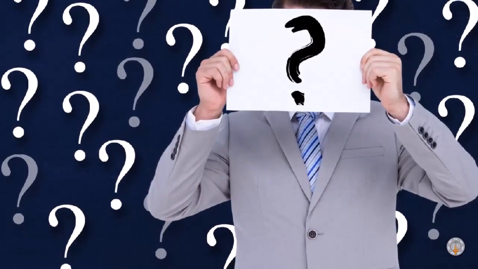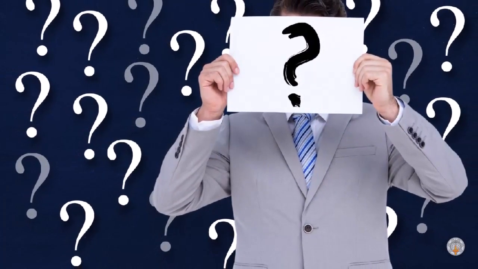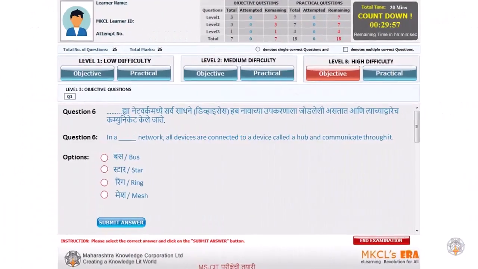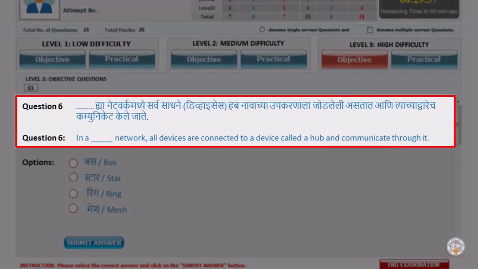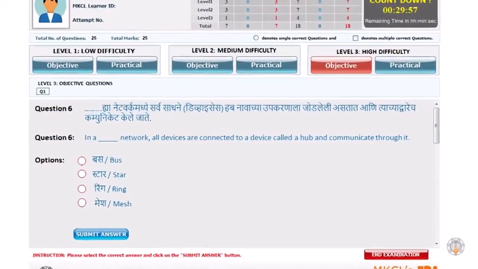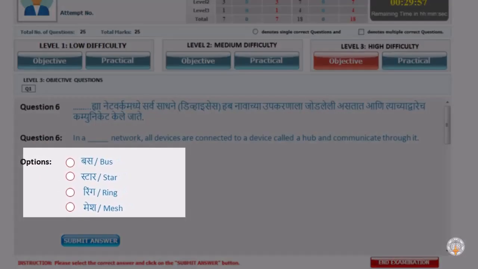Based on this explanation, here is a multiple choice question. In a dash network, all devices are connected to a device called a hub and communicate through it. And the options are bus, star, ring, mesh. Let's explore all the options one by one and try to find the correct answer.